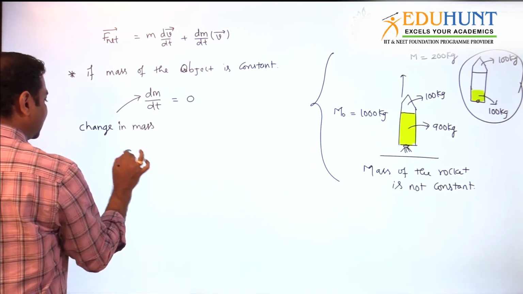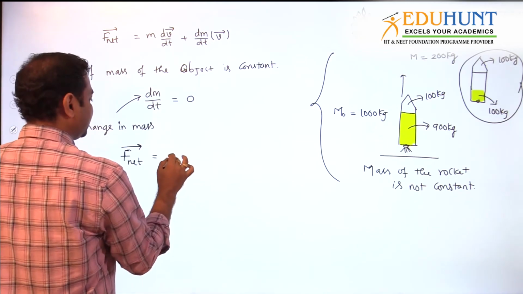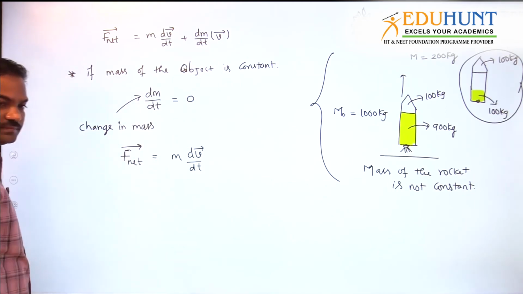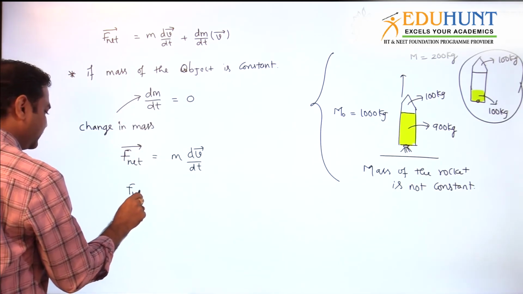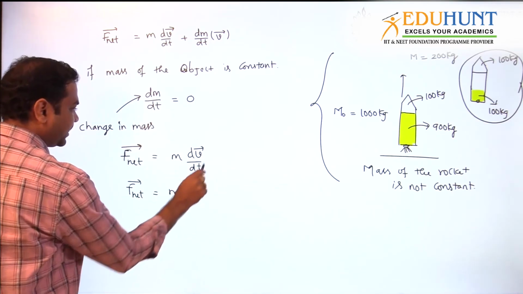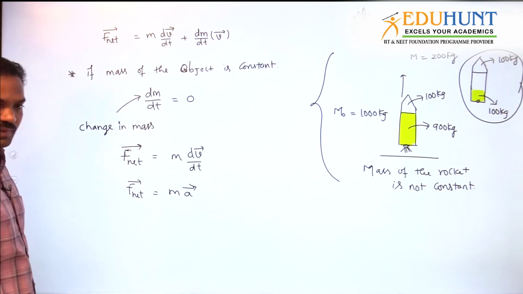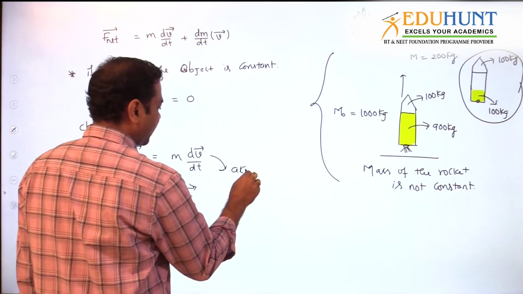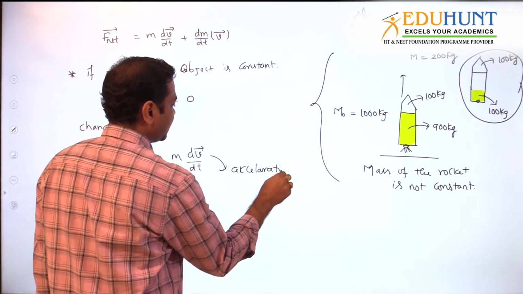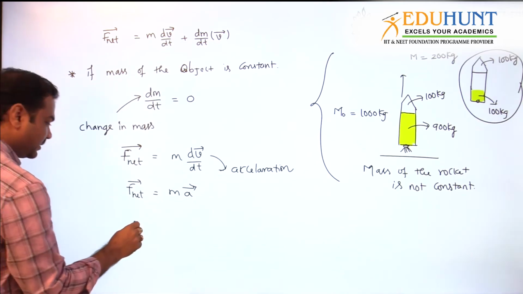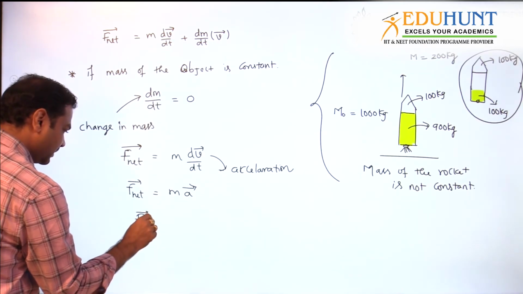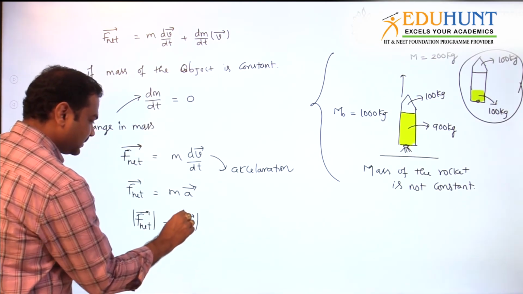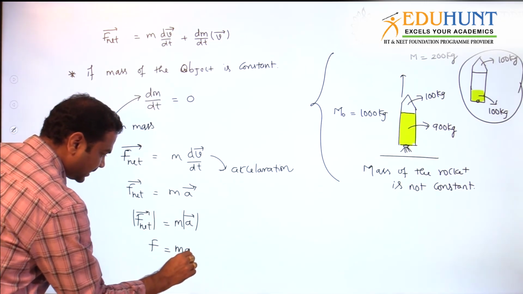Then what is the net force value I can write down? I can write down that net force is equal to m into dv bar by dt. The remaining term goes to 0. So net force is equal to m into, what does dv bar by dt stand for? Acceleration, the rate of change of velocity. So as this is acceleration, m into a bar, then the magnitude of net force is m into the magnitude of a bar. This only we write down as, most people will write, F is equal to ma.